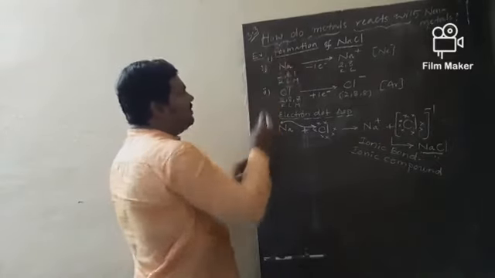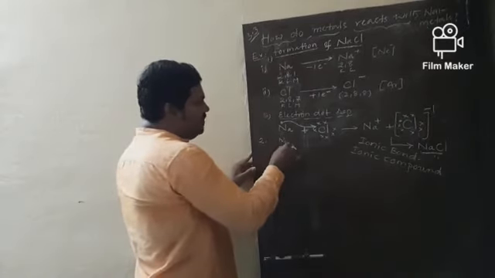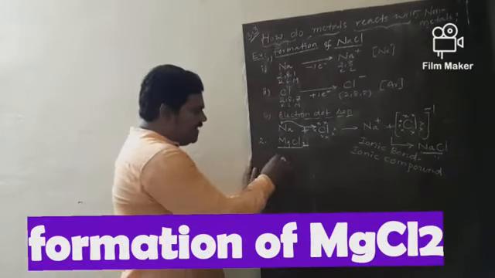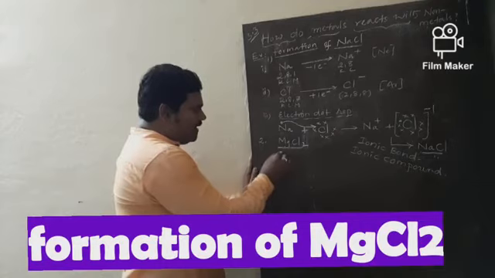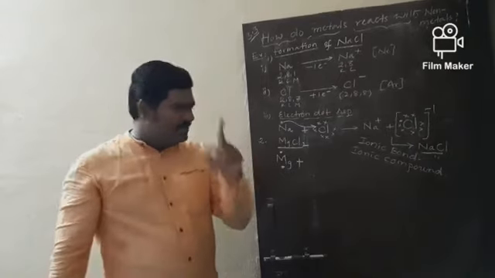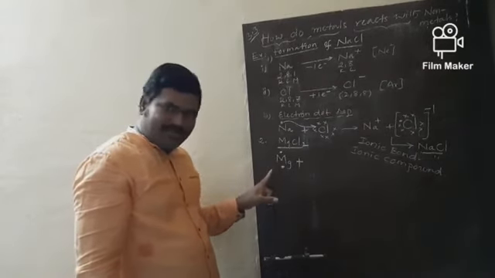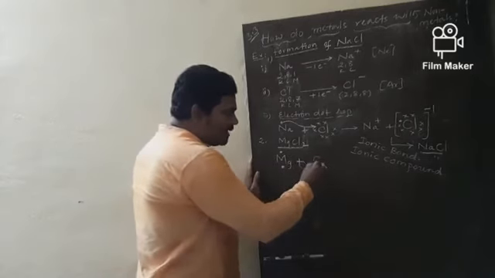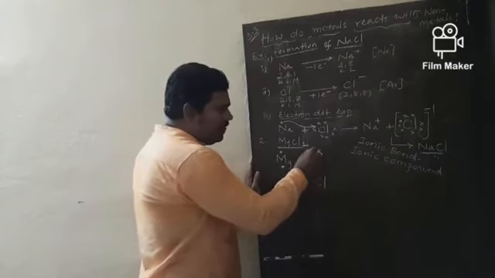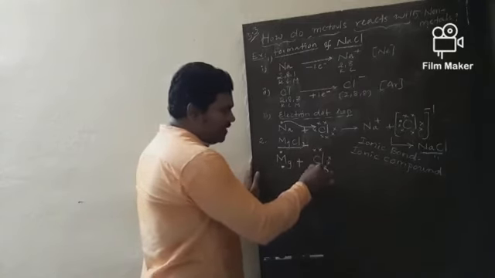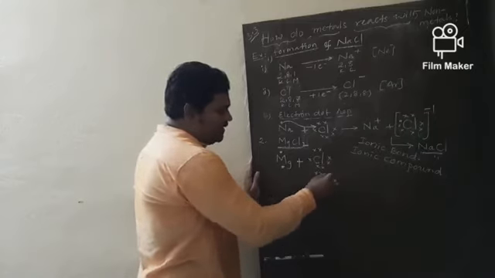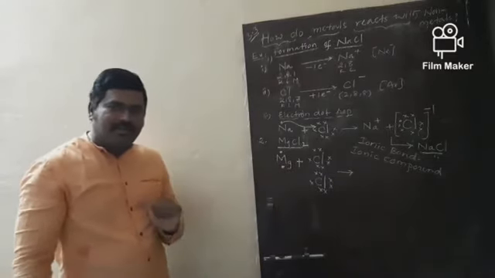This is the first example, formation of NaCl. Now, let me go to the second example, MgCl2. How is this MgCl2 obtained? Very simple. Magnesium: how many electrons are there in the valency shell? Magnesium has 2 valence electrons, which I showed in the form of 2 dots. But in the formula, how many chlorine atoms are there? 2 chlorine atoms, chlorine 1, chlorine 2. Each chlorine has 7 valency electrons.